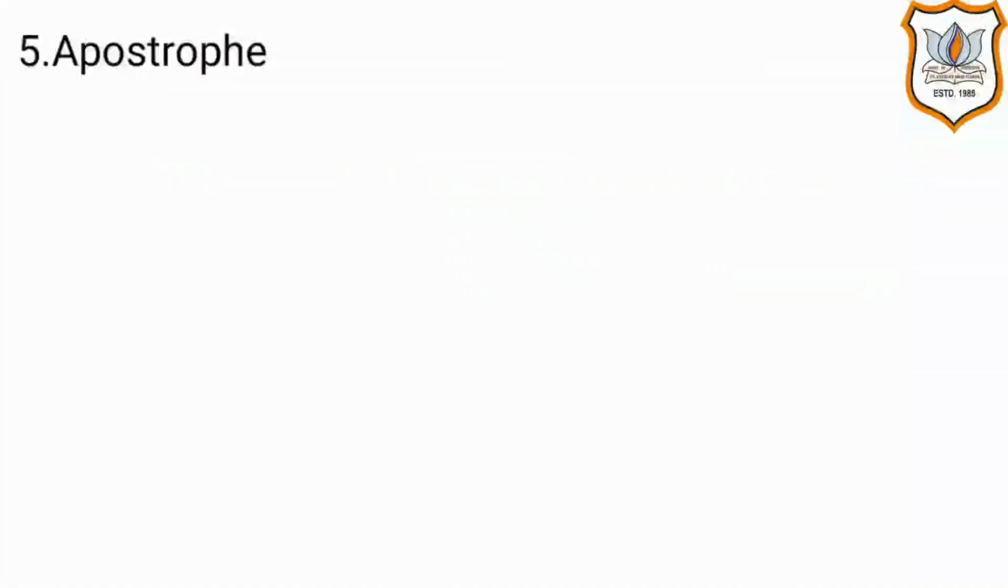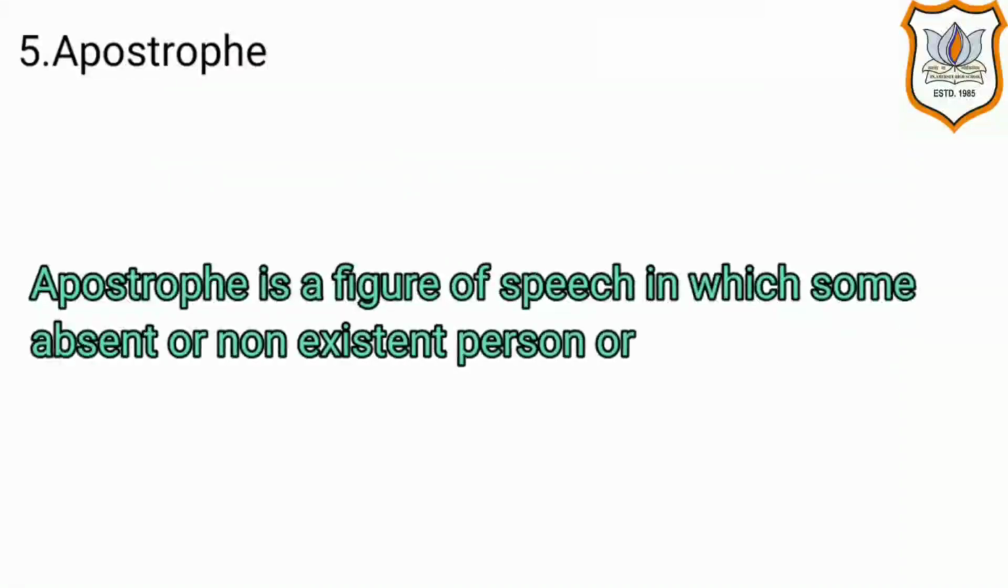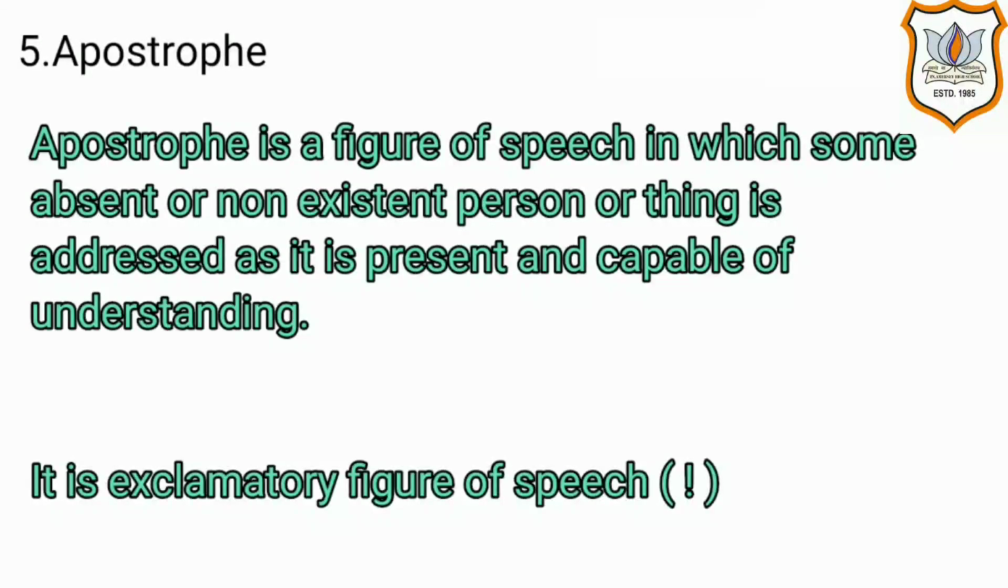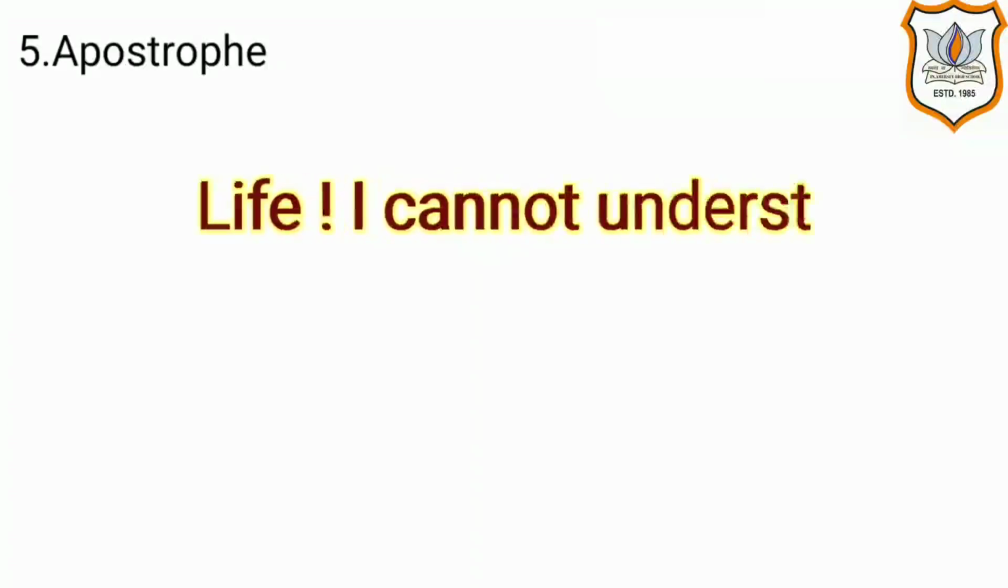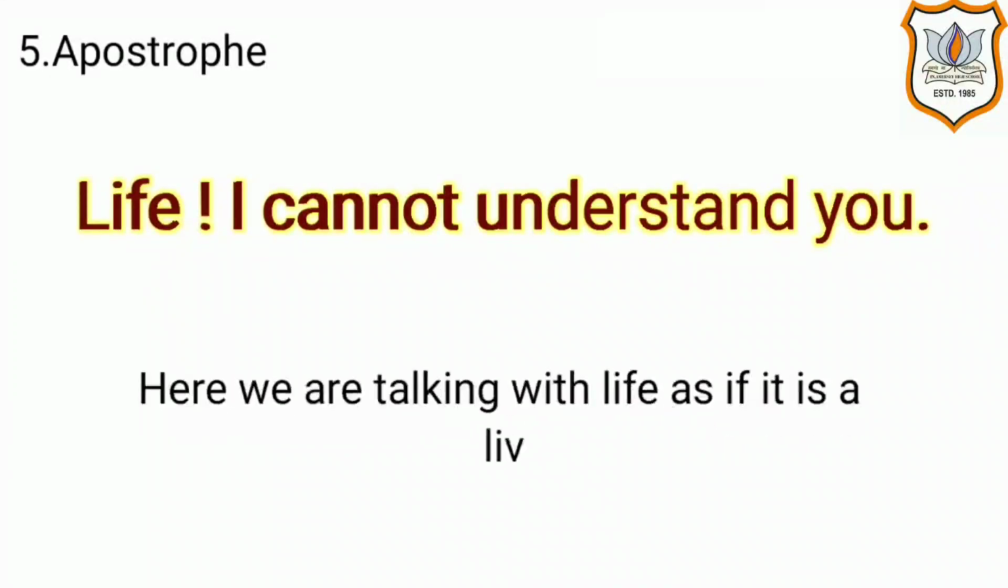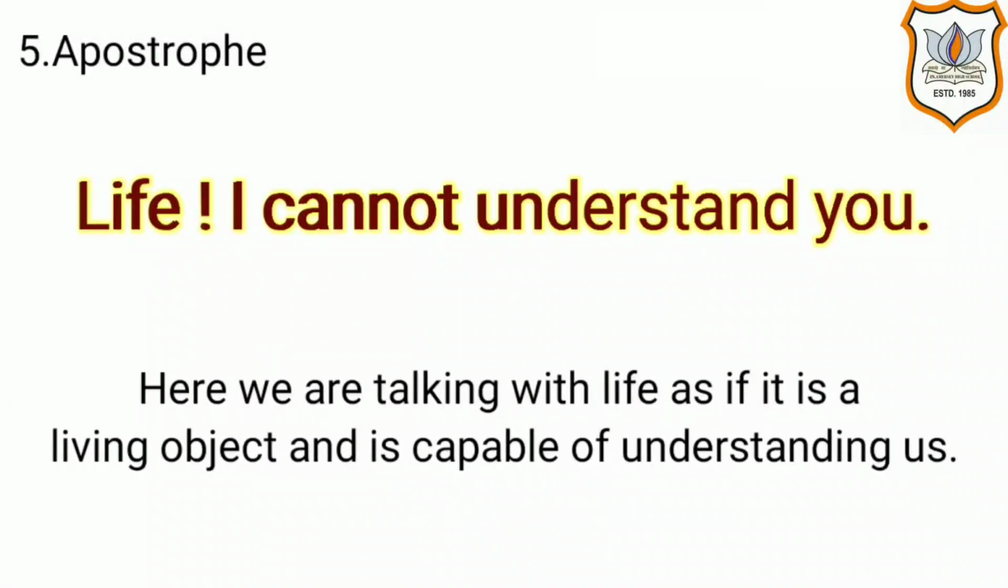Next is apostrophe. Apostrophe is a figure of speech in which some absent or non-existent person or thing is addressed as if it is present and capable of understanding. It is an exclamatory figure of speech, as exclamation is used in it. Let's look into some examples of apostrophe. Life, I cannot understand you! Here we are talking with life as if it is a living object and is capable of understanding us. Also notice the exclamation mark after life.